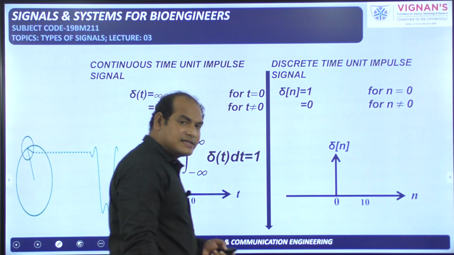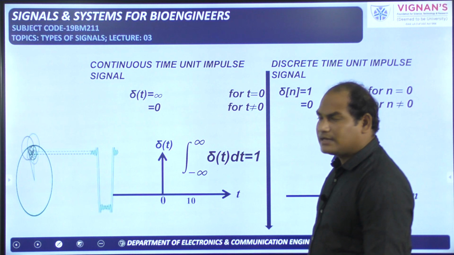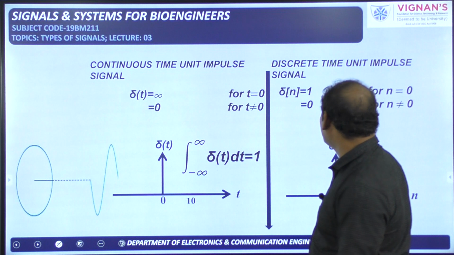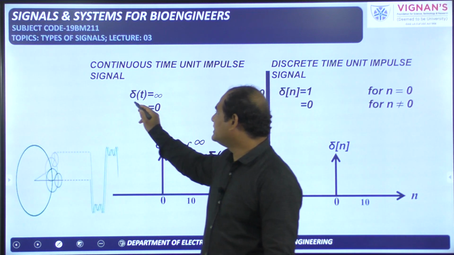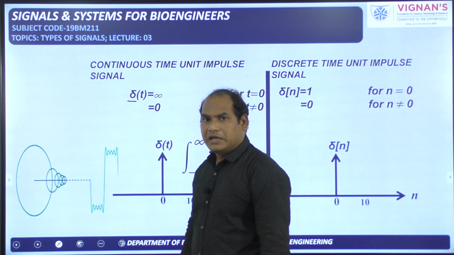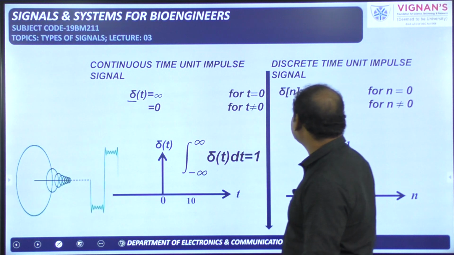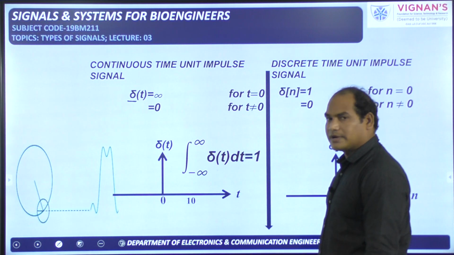Next important signal is impulse signal. This is a continuous time unit impulse signal, and in the discrete domain we will call it discrete time unit impulse signal. The representation of the impulse signal is by using this del symbol. Because it is in continuous domain, del of t. Because it is in discrete time, it is del of n, and that n should be in the square bracket.